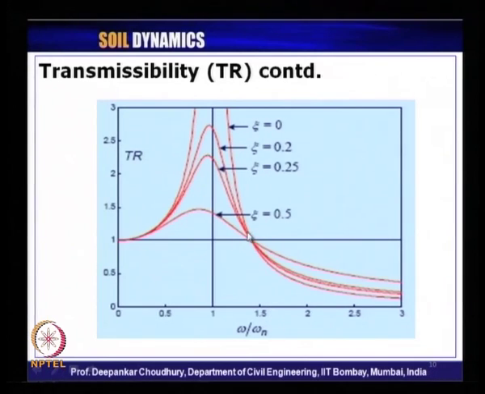And you can see there is another point where the transmissibility ratio becomes 1. So, you can check at which value of the frequency ratio the transmissibility ratio will become 1, irrespective of the value of the damping ratio. So, please do this assignment: check what is the value of R when transmissibility ratio becomes 1. If you solve, it is a very easy exercise. I can give you the hint.